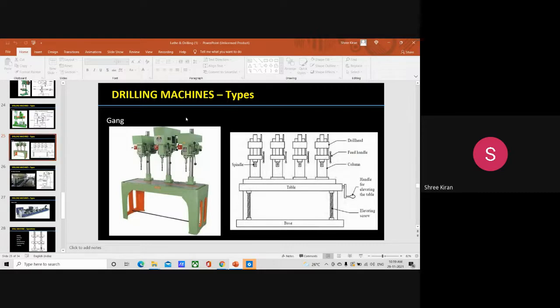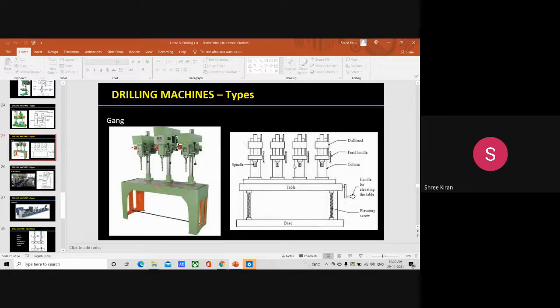This is the drill head, feed handle, and this is what happens in the case of a gang drilling machine. You see here we can have 4, we can have 6 or 8. The base, with the help of an elevating screw, we can adjust on the table. So the height can be adjusted. Then the handle of the elevating table can move the table up and down. That's what happens in the case of a gang drilling machine.